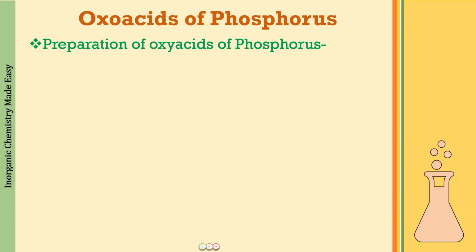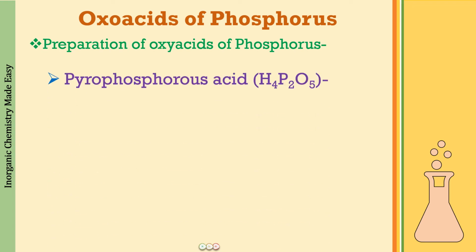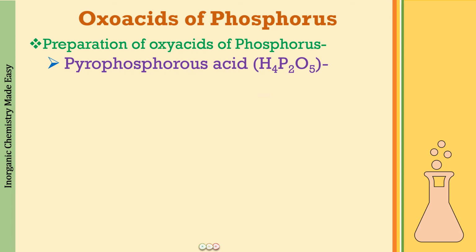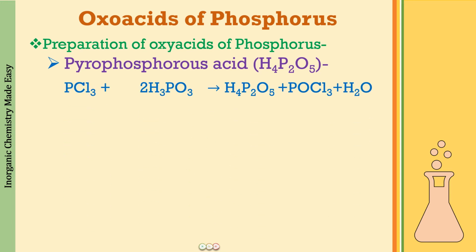Now we are left with two more preparations according to your curriculum: pyrophosphorus acid and pyrophosphoric acid. The peroxy compounds we will not be preparing, and metaphosphorus acid, as I've already told you, we will not be discussing. Fine. Pyrophosphorus acid is H4P2O5, and the reaction is PCl3 plus H3PO3, which gives us H4P2O5, and along with that phosphorus oxychloride, POCl3, is obtained.